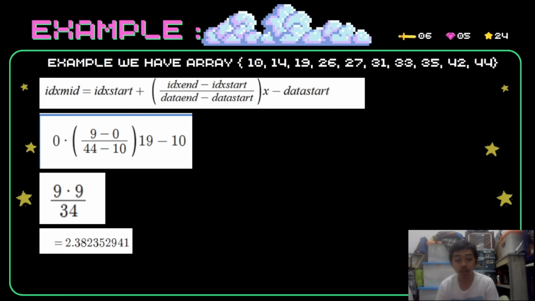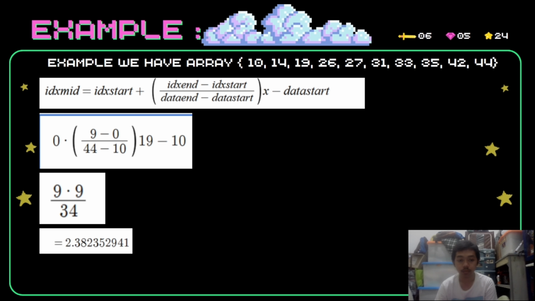So right here we have an example array with the numbers 10, 14, 19, 26, 27, 31, 33, 35, 42, and then 44. So we have 1, 2, 3, 4, 5, 6, 7, 8, 9, 10. Okay, so we have index 9. Below the numbers, we have the formula of the interpolation search.